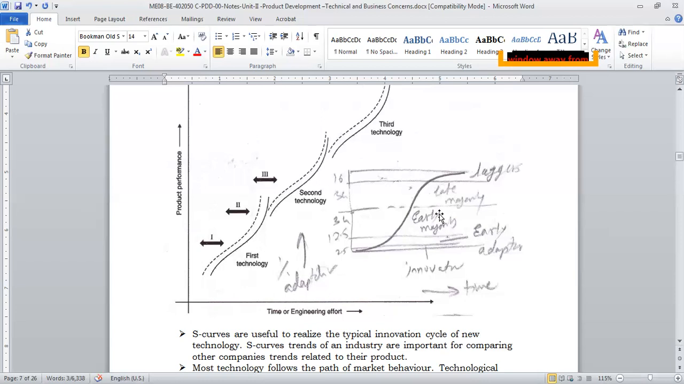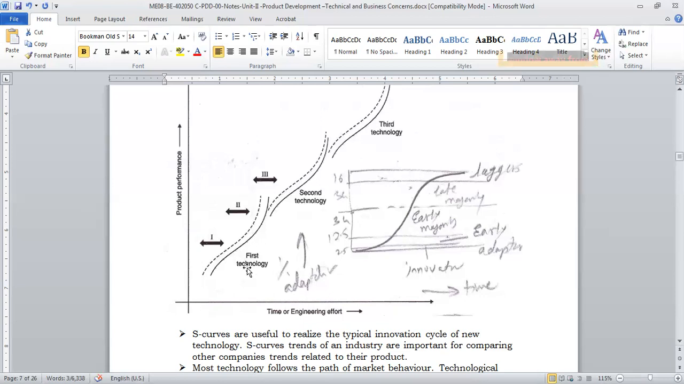And at the very end, there will be some people like me who will be buying as laggards. When the iPhone 14 comes, the iPhone 13 will be cheap, so I will go ahead with that. So I will be a laggard kind of user. This is one type of plotting of the S graph.